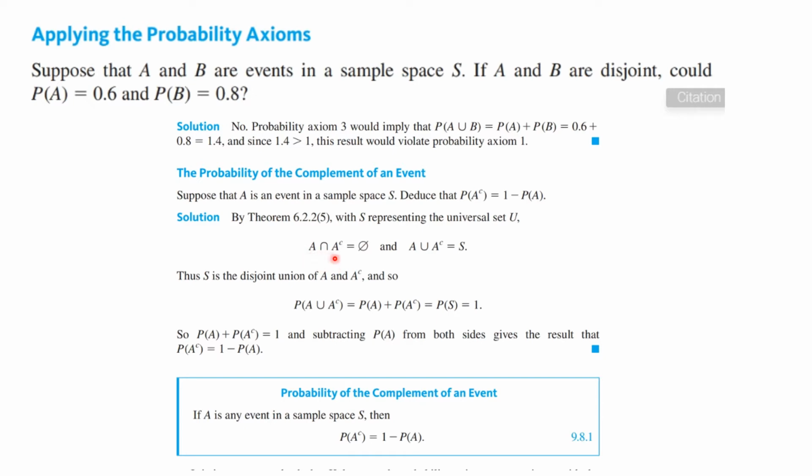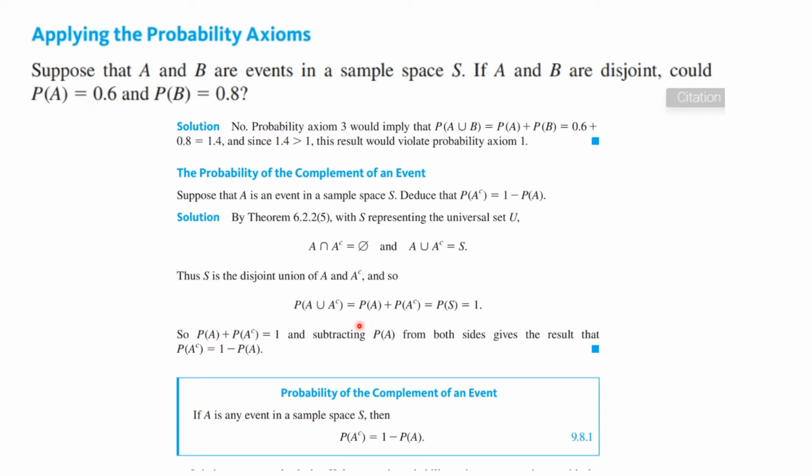Certainly A intersect A's complement is equal to the null set, and A union A's complement is equal to S. Thus S is a disjoint union of A and A complement. So the probability of A union A complement is the probability of A plus the probability of A complement, but that is the probability of S, which is equal to 1.